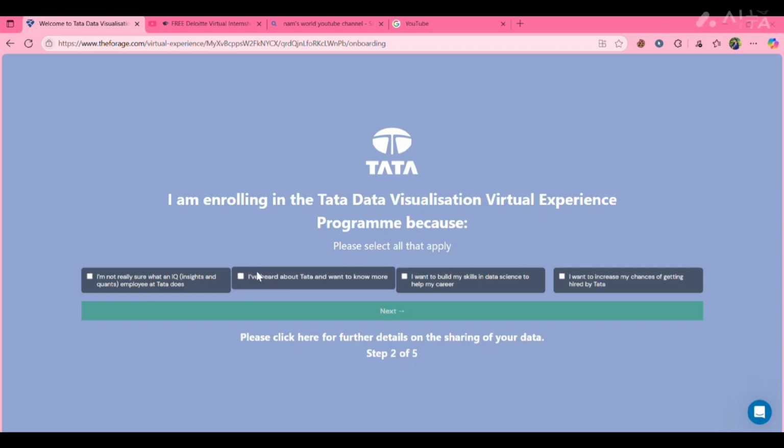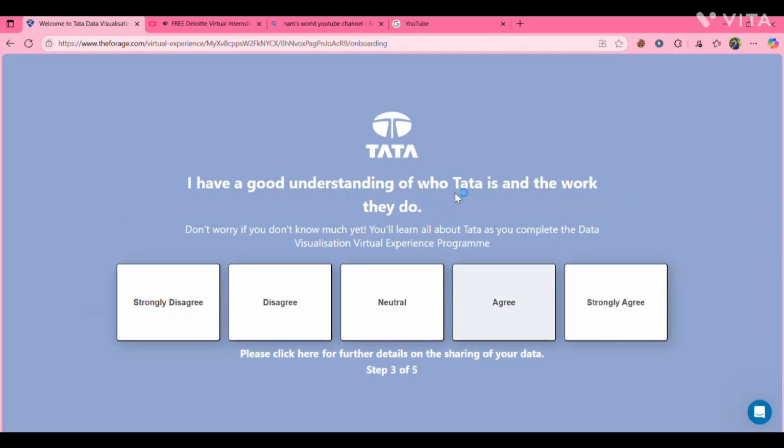If you want to learn more about it, click this. If you want to build your skills in data science, click this. If you want to increase your chances of getting hired by Tata, click on this. Click anything of your choice, then click on next.